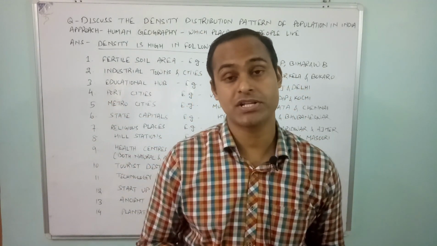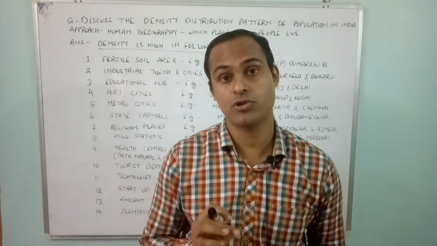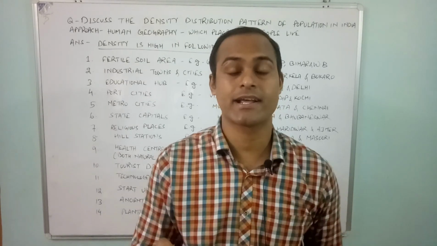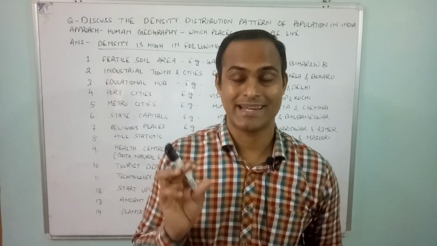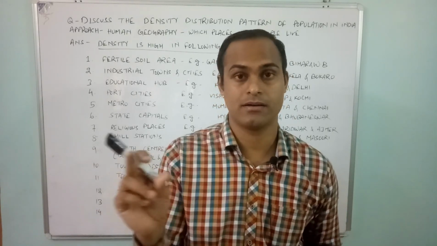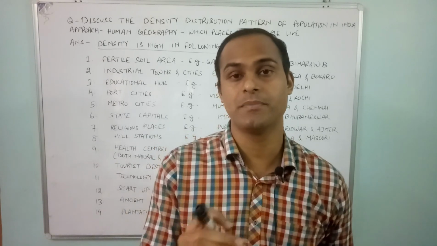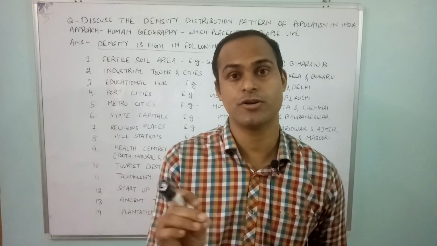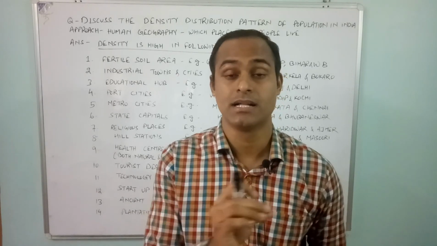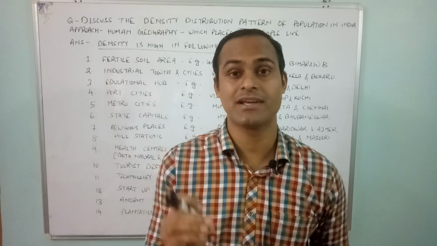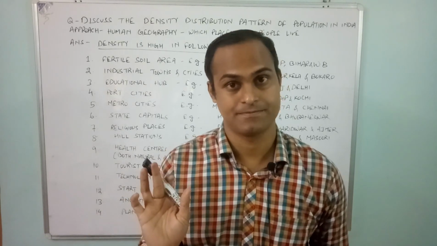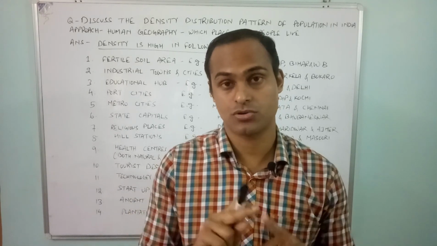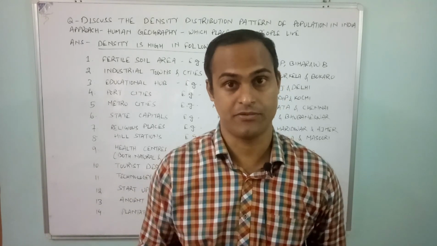See, density of population. What is density of population? First of all, you have to make a definition. In the introduction itself, you will be able to give the definition. Density of population means the number of people living in a square kilometer of area. In a total square kilometer, how many people are living?